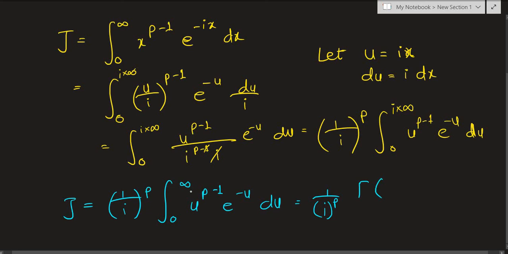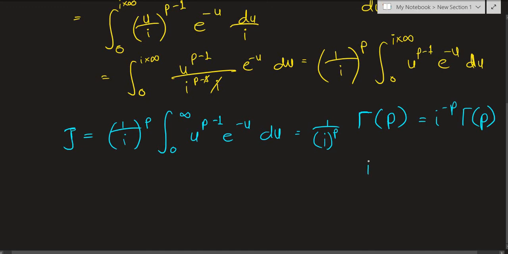Because now we have an integral on the real axis, so we can write this in terms of a gamma function. So this is gamma of p, and I can write this as a negative power. So I have i to the negative p times gamma of p, and that's just our j.